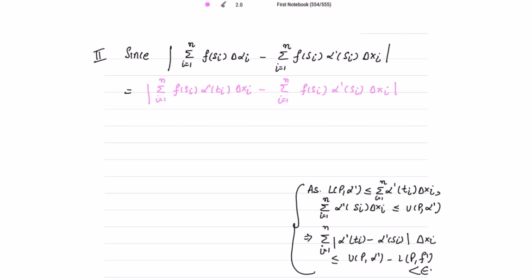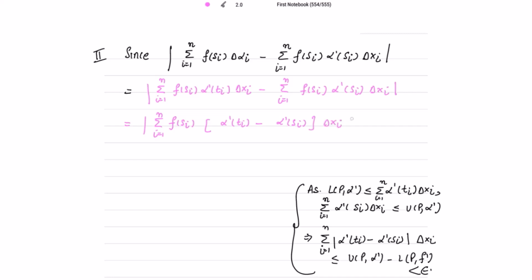Up to here it's fine. So this is equal to, now next, let me take this f of si common with summation. So I have taken summation f of si common, so what I get is alpha dash Ti minus alpha dash si, delta xi.